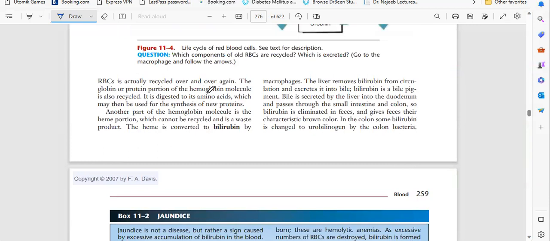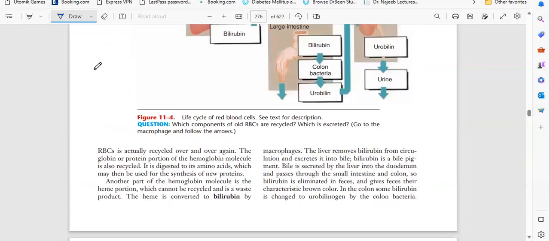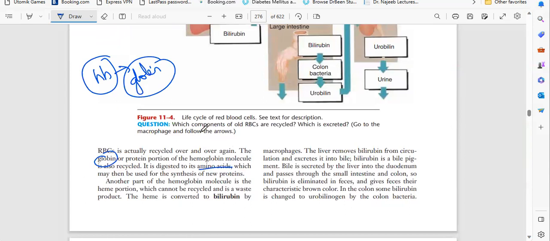The globin or protein portion of the hemoglobin molecule is also recycled. And again, we have another thing, that is in HB. HB is also destroyed. But in the HB, we have a protein, that is globin. Globin is the protein which is also utilized. Okay, it is digested into amino acids, which may be used for the synthesis of new proteins, because globin is also a protein, HB is also a protein. So it is converted into regular amino acids, then it is utilized as protein. Okay, this is the thing we have to remember.